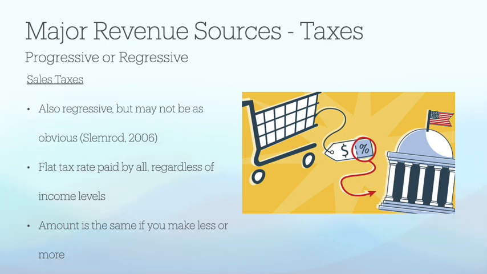So I think that's really an interesting point about taxes, especially sales taxes, is that it can vary depending on the community, the environment, the attitudes of the residents that live within that jurisdiction.